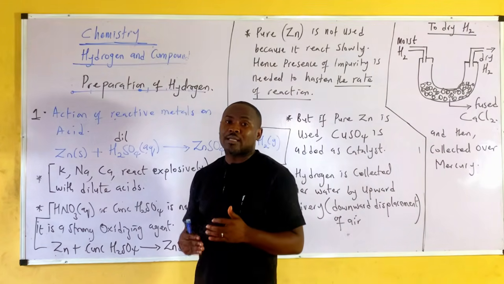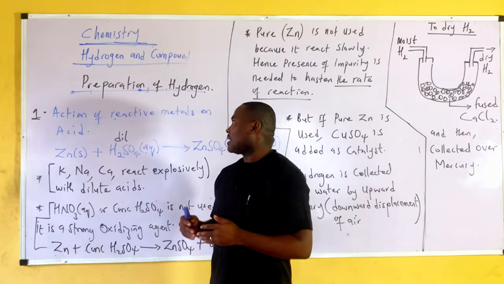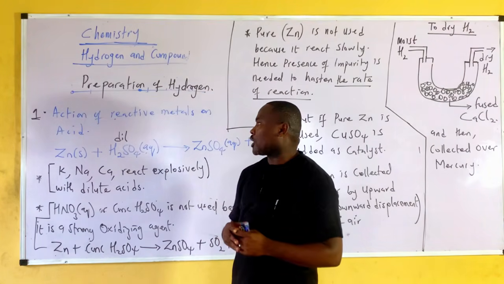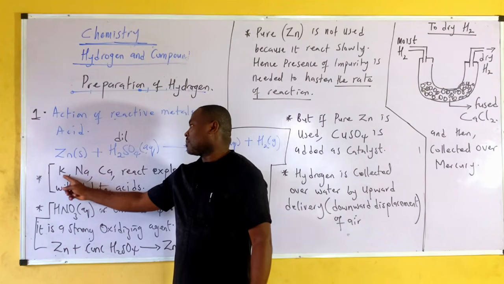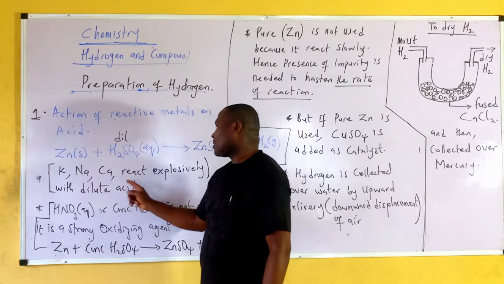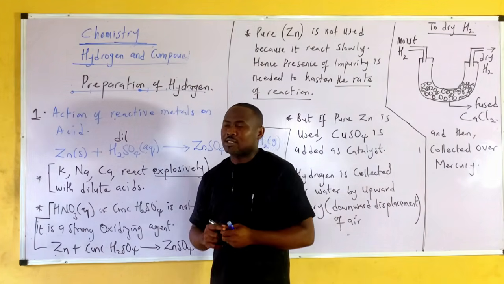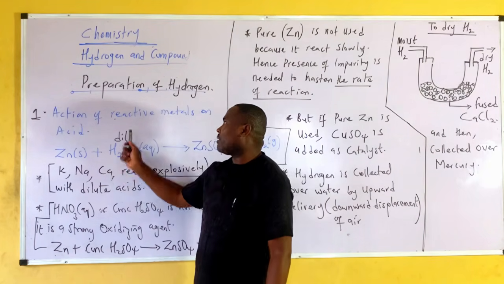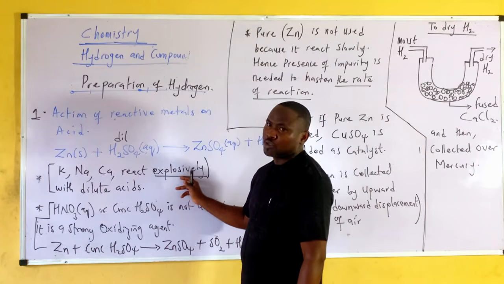Now, elements that are above hydrogen on the electrochemical series are referred to as reactive metals, and we can use such elements in the preparation of hydrogen. But take note of this: potassium, sodium, and calcium react explosively with dilute acid. So these elements cannot be used, although they are reactive metals. Why? Because they react explosively.